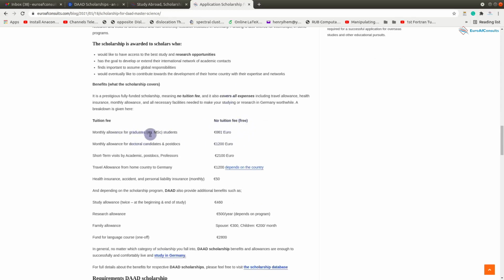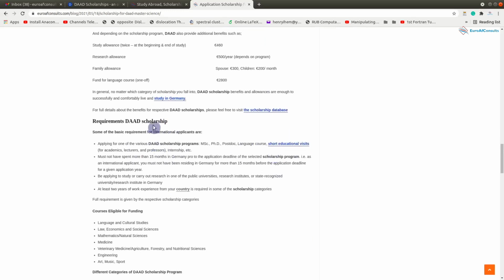And then for the graduate students, like the master students and other students who are pursuing graduate programs, they get like 861 euro per month, and those doctoral candidates get 1,200, and the professors, academics, or for example, researchers, maybe lecturers at different universities in their countries can come to Germany, and they will receive like 2,100 euro per month, including travel allowance and other benefits as well.